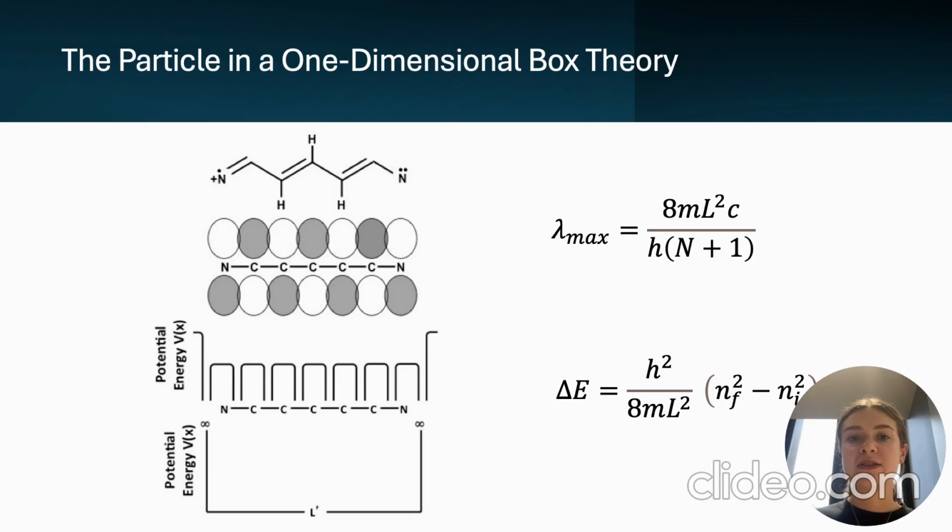The particle's allowed energy levels are quantized, and the energy of each level depends on the length of the box or conjugated system. As the theoretical length of the conjugated system increases, the energy levels become closer together, which corresponds to a smaller energy gap. This method is useful for estimating the energy gap because it gives us a straightforward way to relate the length of the conjugated system to the electronic energy levels. It's a good starting point, although it simplifies things a bit, as it doesn't account for all the complexities of a real molecular interaction. By applying this model to our dyes, we could calculate the theoretical energy gaps and compare them to the experimental results.